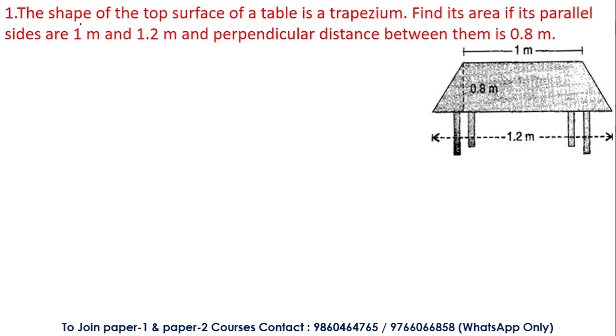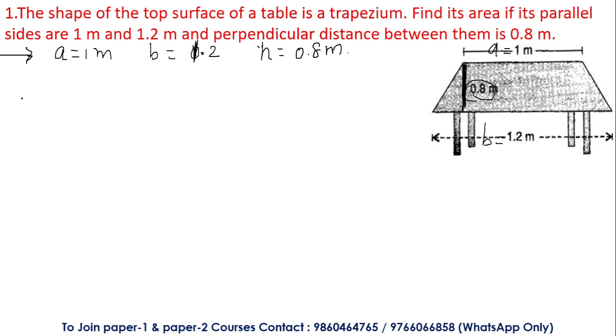Okay, now to solve this particular question, look here, we should know a few things given in the figure. Let us consider this to be side A, the side of the trapezium named A, and this to be the side of the trapezium named B. So in the case of the trapezium, side A is equal to 1 meter, and side B is equal to, something went wrong, it is the second side, 1.2 meter. And this is the height, look here, this one is the height that is given, that is equal to 0.8. So the height, the altitude, is equal to 0.8.